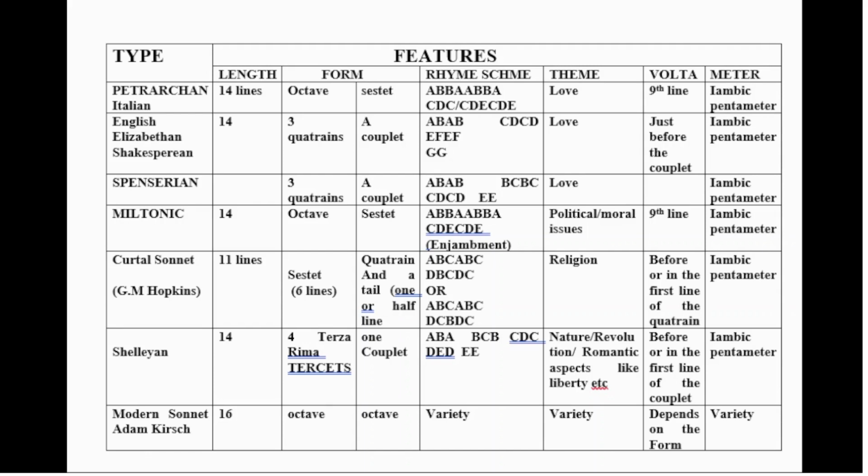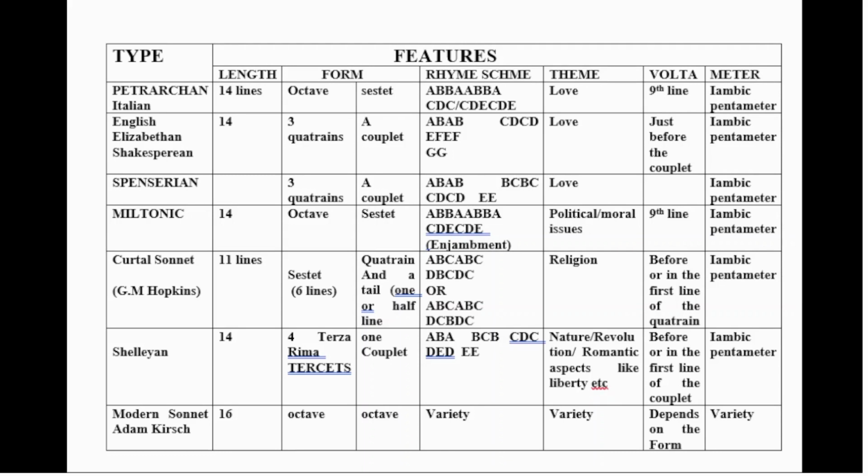The fifth column highlights the place of volta. The occurrence of volta depends on the form of the sonnet. If the form of the sonnet has octave sestet pattern, volta will be in the 9th line. If the pattern is 3 quatrains and 1 couplet, volta will be just before the couplet or in the first line of the couplet.